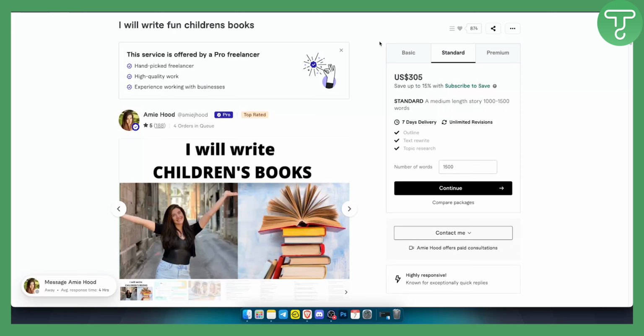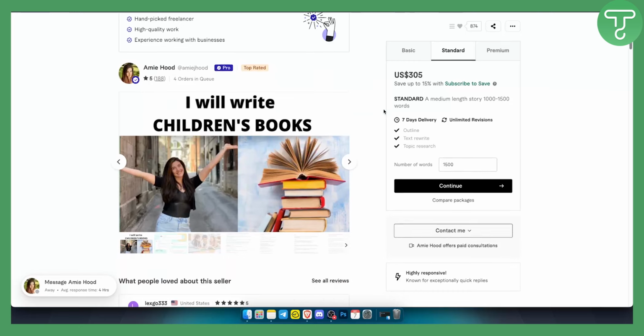If you want to go for cheaper options, you can always visit ChatGPT. If you go with ChatGPT, you will need to go through the chapters. So if you want to go, for example, with a book of around 5 to 10 chapters, you can write a prompt for each chapter. For example, for the first chapter, you can write a prompt to ChatGPT, make sure it's specific, and then ChatGPT will be able to write that first chapter for you.